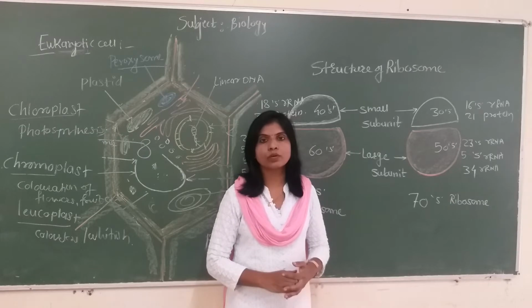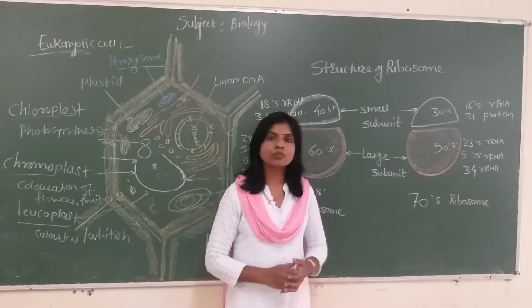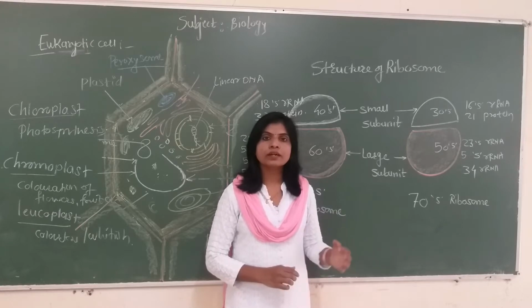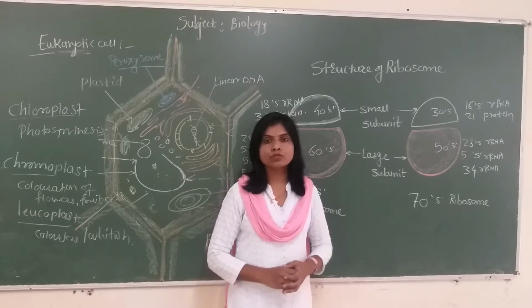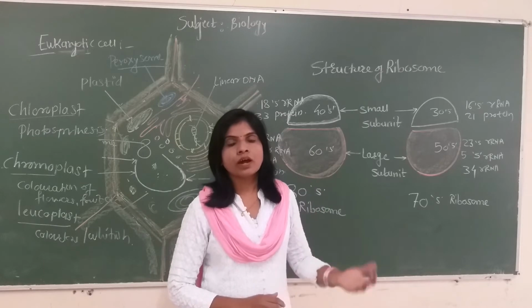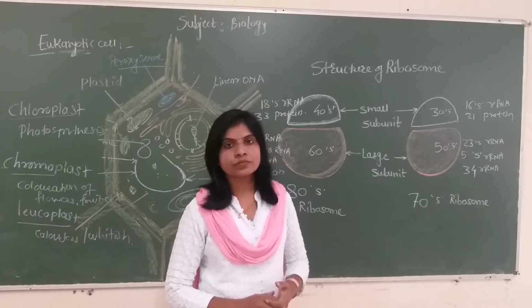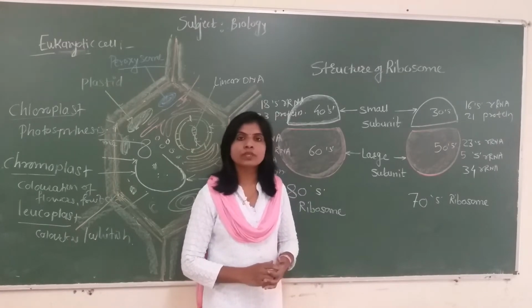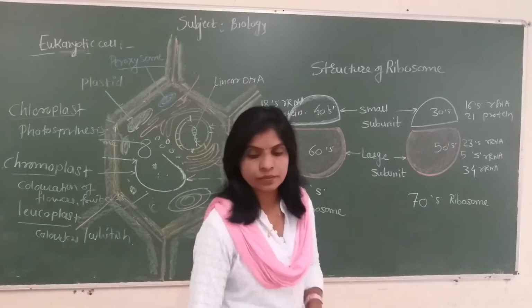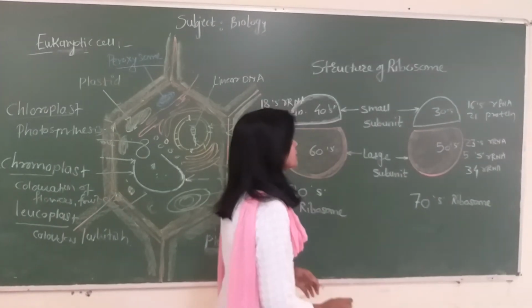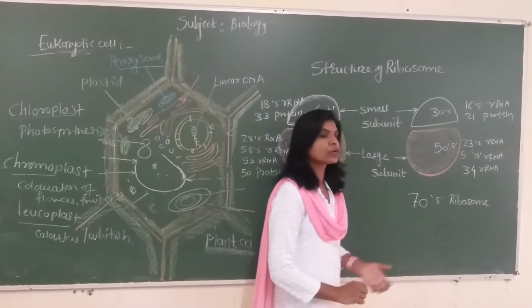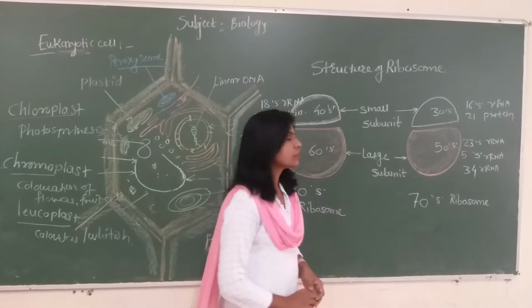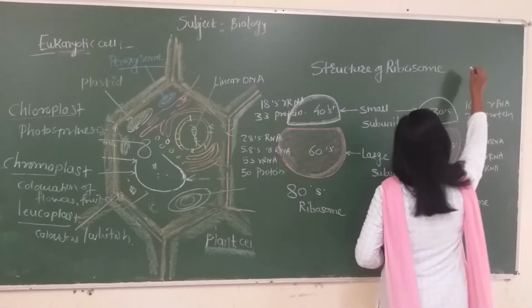Ribosome under the electron microscope, first discovered by scientist Palade, appears like dense granules. Ribosome is made up of rRNA and proteins. Ribosomes are of two different types on the basis of their sedimentation gradient or their density. Their sizes range from 150 angstrom units to 250 angstrom units in width and length.